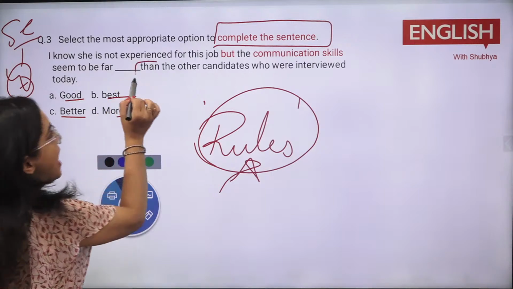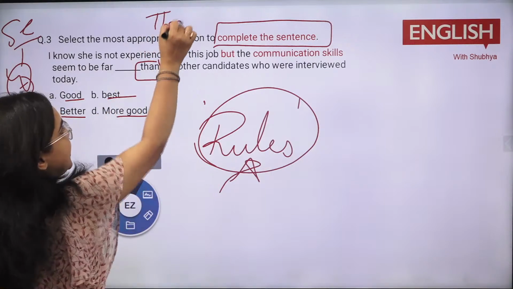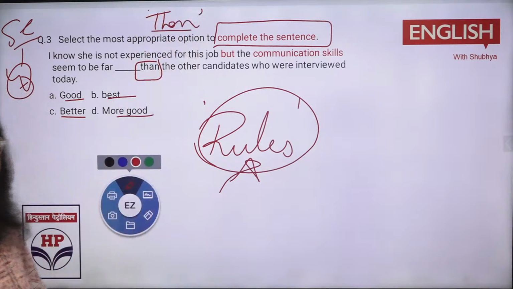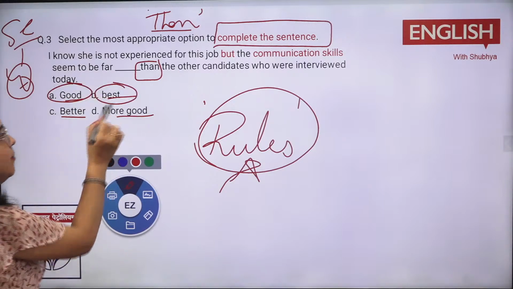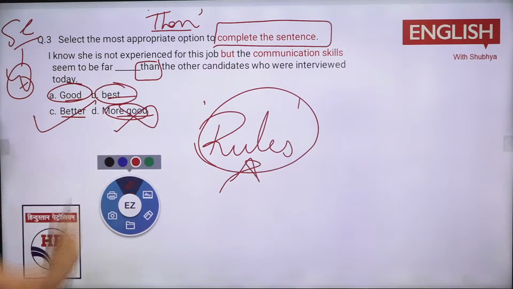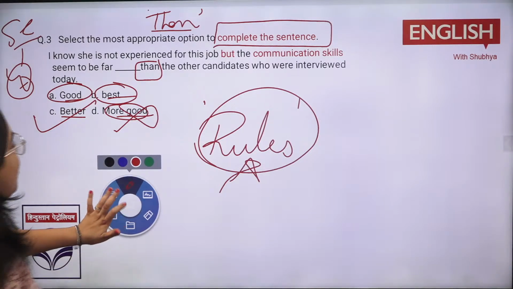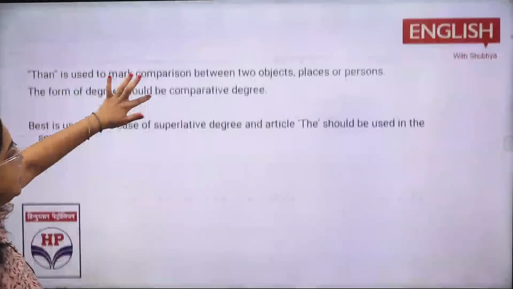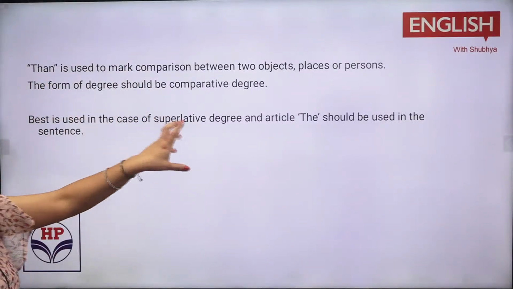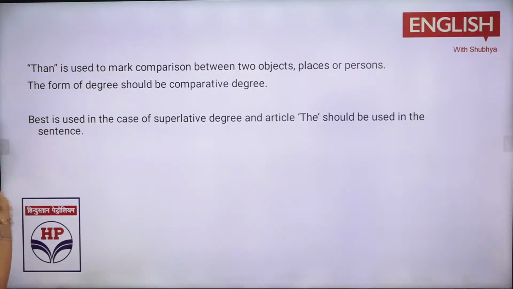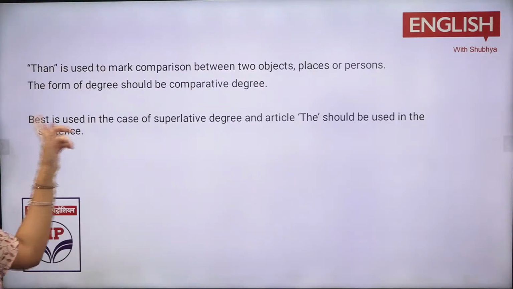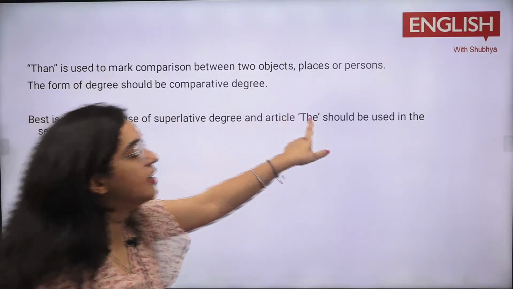Like when you have than, whenever you get a than in a statement, just go for a comparative degree. Just close your eyes and go for a comparative degree. Good is a positive degree. Best is a superlative degree. More good does not exist. Better is the only option that is left. So this is the rule of yours, that whenever in a statement you get than, you will go for a comparative degree, right? And whenever best is there, suppose best was there, so it would be used with the superlative degree and the would be there.